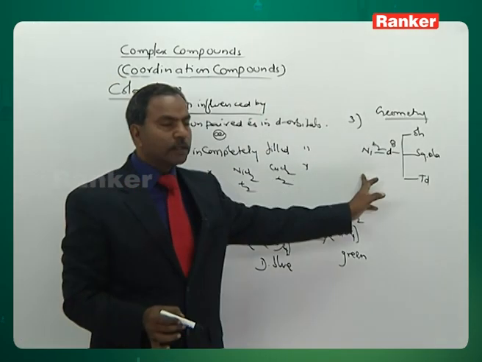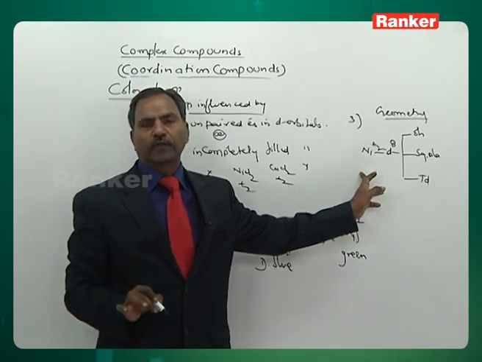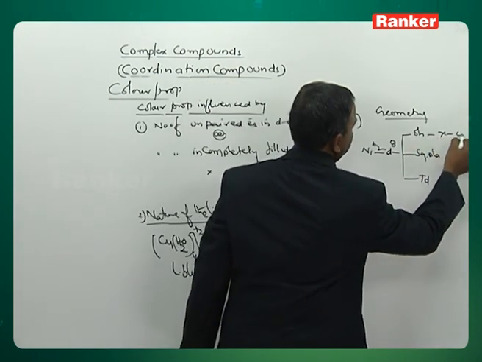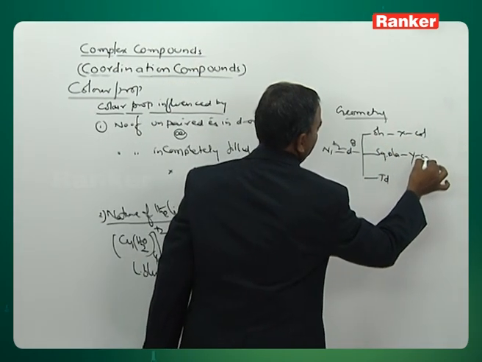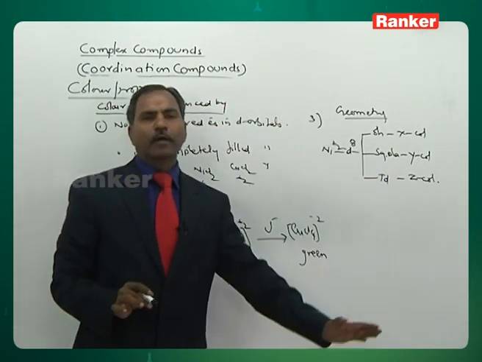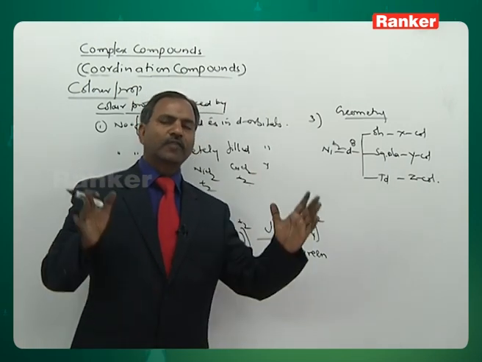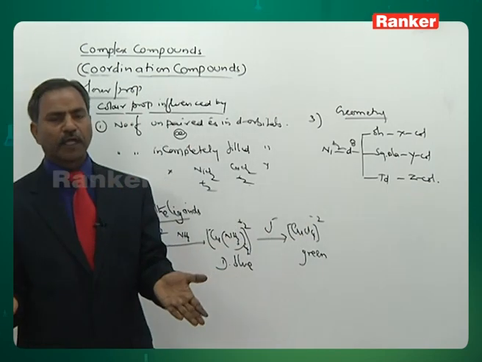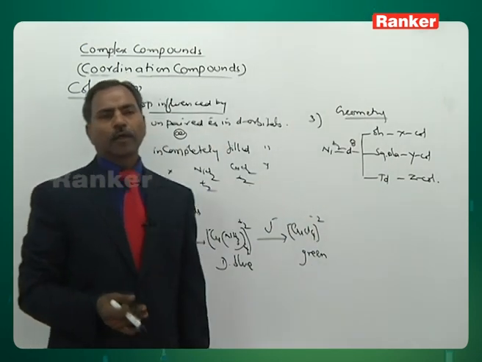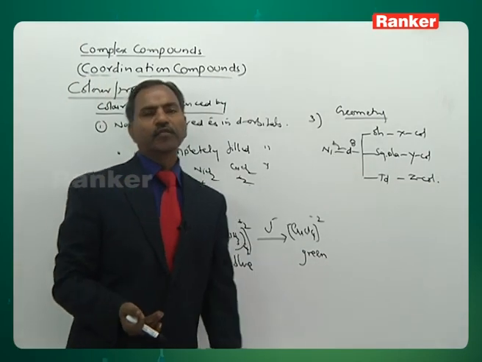But in all these complexes, look here, nickel plus 2 only, d8 electronic configuration, but 3 geometries are there. The 3 geometries, what are they exhibiting? First one exhibits X color, second one exhibits Y color, third one exhibits Z color. What do you understand by this? In all the 3 complexes, the metal ion present is nickel plus 2 and the configuration is also d8. But what is the difference you are finding? Just the geometry differing. But geometry differing, the color is also differing. How can we explain this? The nature of the ligands and the geometry influence the colors.